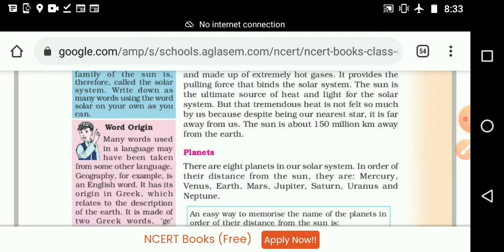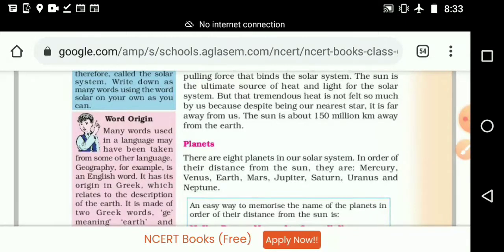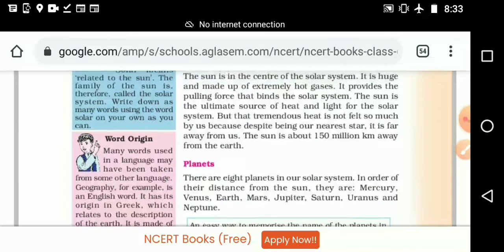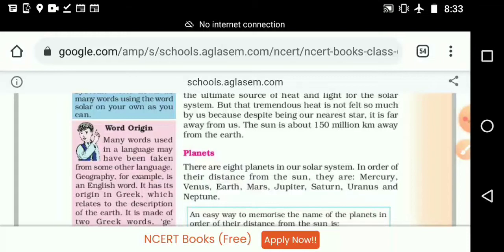We are getting only a very small amount of sunlight. The sun is about 150 million kilometers away from the earth. How far? 150 million kilometers, not 150 kilometers. That's why we are not getting that much tremendous heat and light from the sun.